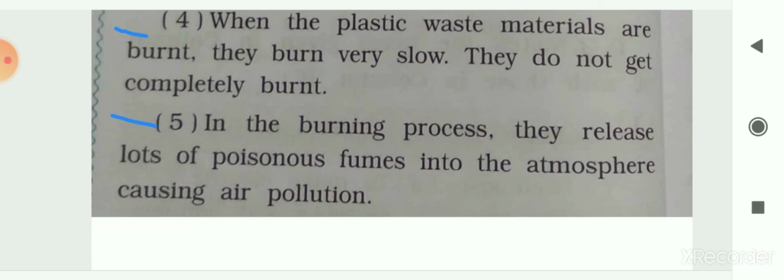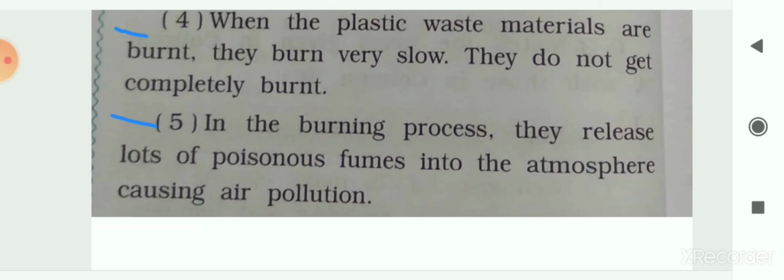So these are some of the disadvantages of plastic: it is a non-biodegradable material, and it causes environmental pollution as it takes several years to decompose. Then, food items, water or liquids stored in plastic containers are harmful to human health.